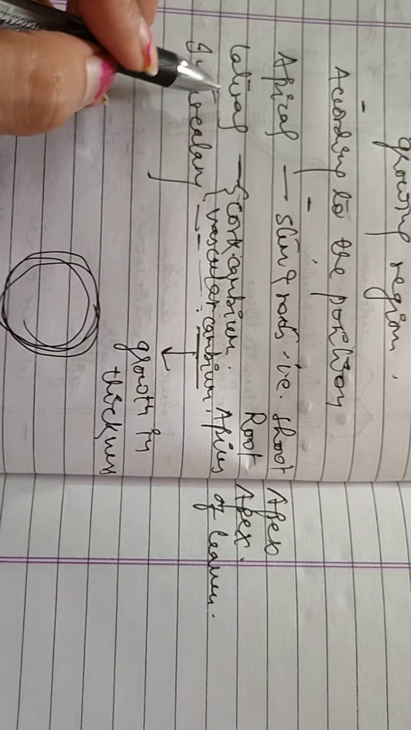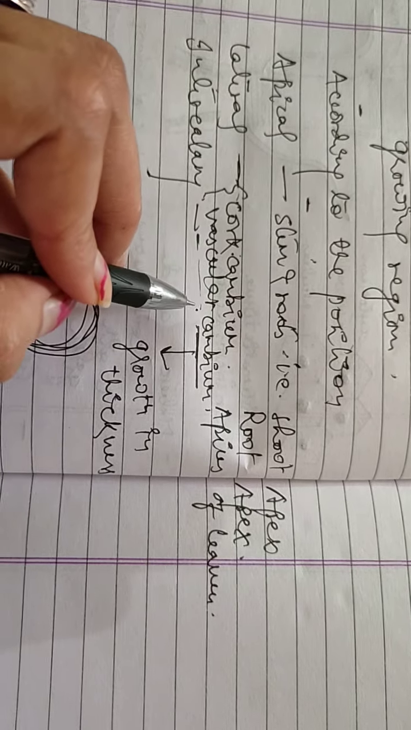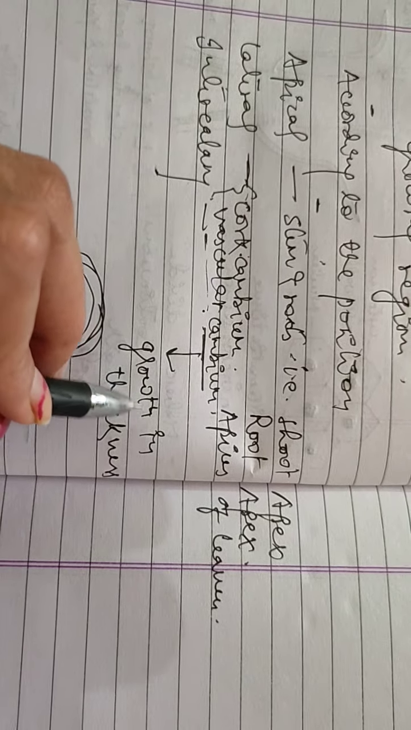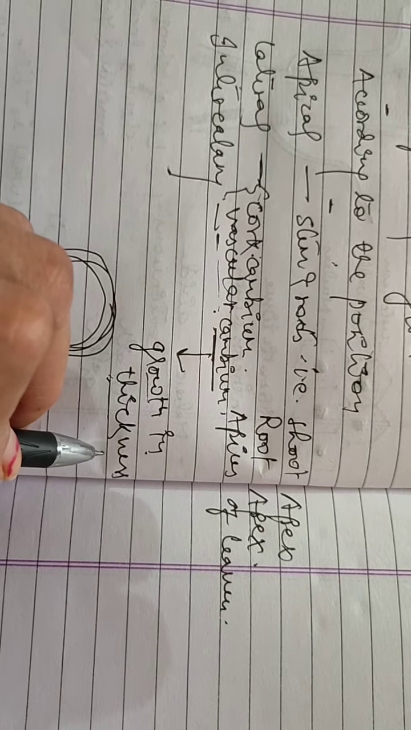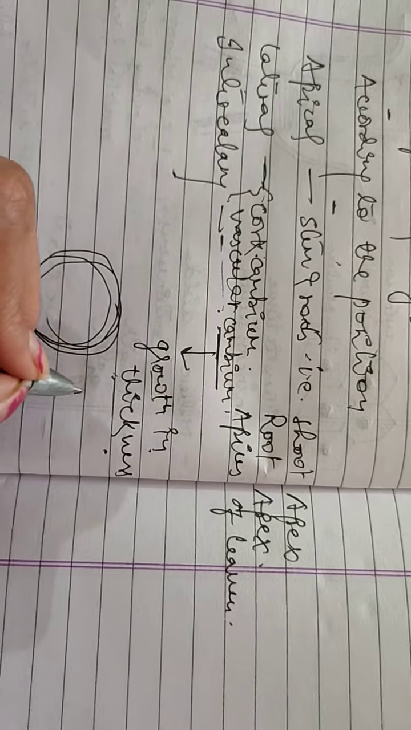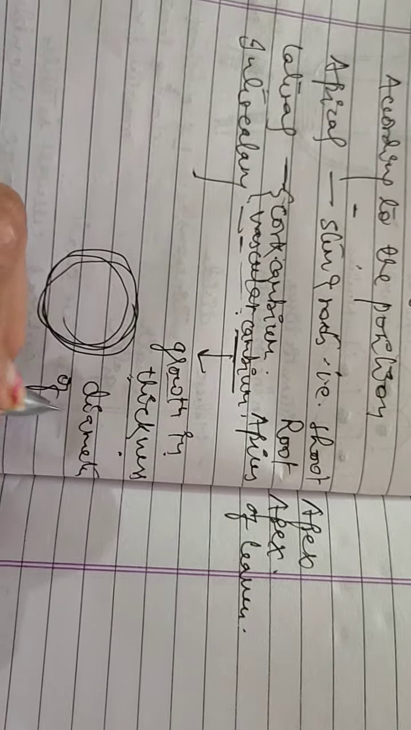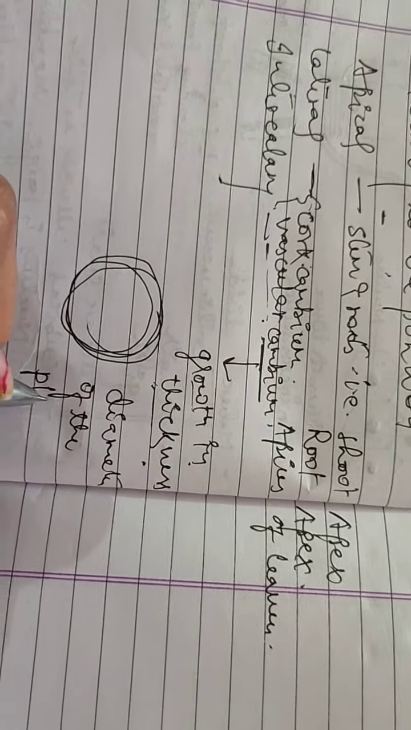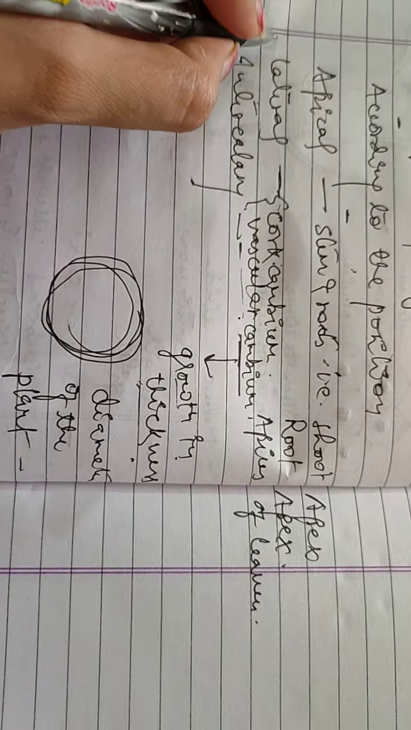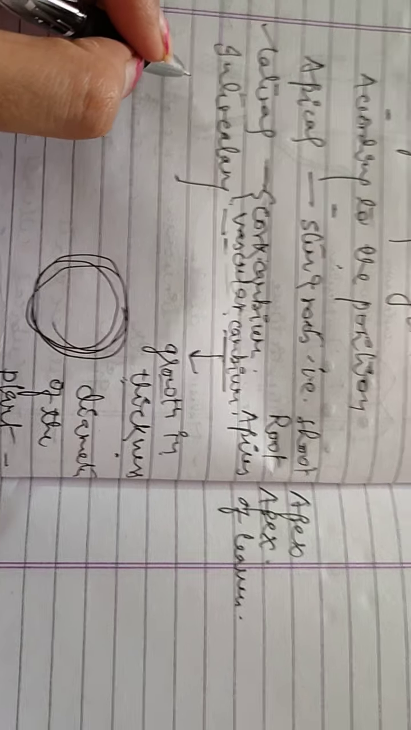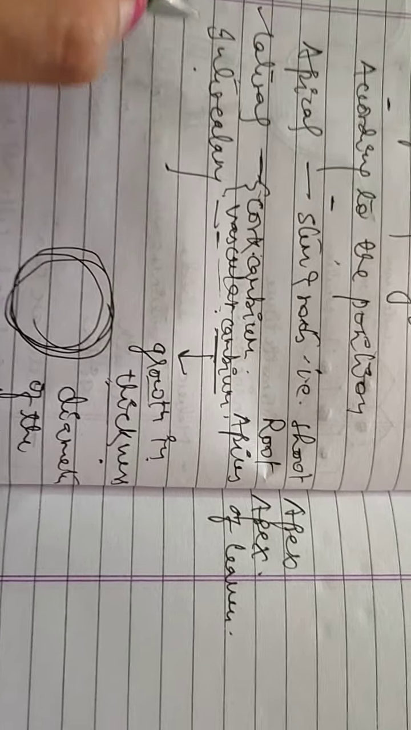In lateral meristem, it is of two types, cork cambium and vascular cambium, and it is responsible for growth in thickness, or you can say increase in the diameter of the plant. So this is all about lateral meristem. And the last one is the intercalary meristem.